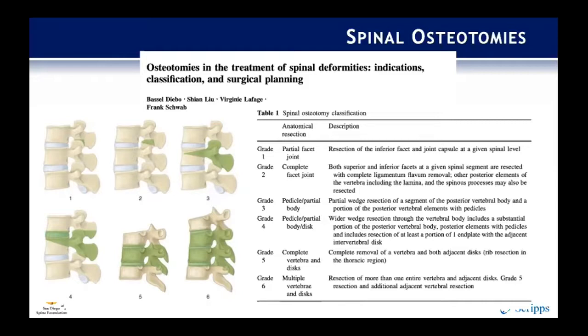Grade 3, we start talking about pedicle or partial body resection, either a partial wedge resection of a segment of the posterior vertebral body. Grade 4 would be that with inclusion of the disc, typically above that vertebral body. Grade 5 would be a complete vertebrae and disc resection, and grade 6 would be multiple vertebrae and discs resected.